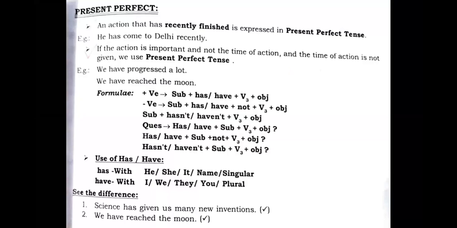Present perfect. See, students, you all know that we completed the present indefinite series, and means past indefinite and future indefinite, means the complete indefinite series. And now in the last lecture we completed the continuous series. Continuous series means present continuous, past continuous, and future continuous. In the second lecture, we saw that there are some verbs which are not used in continuous tense. When these sorts of verbs are not used in continuous tense, whether it is present, past, or future, where are these used?